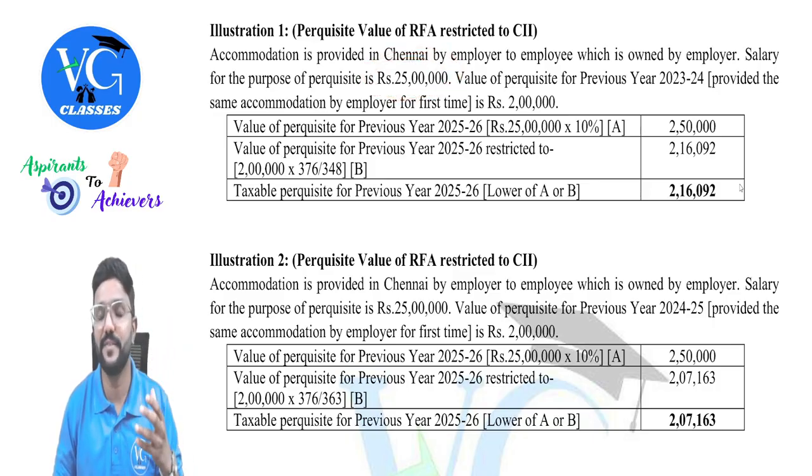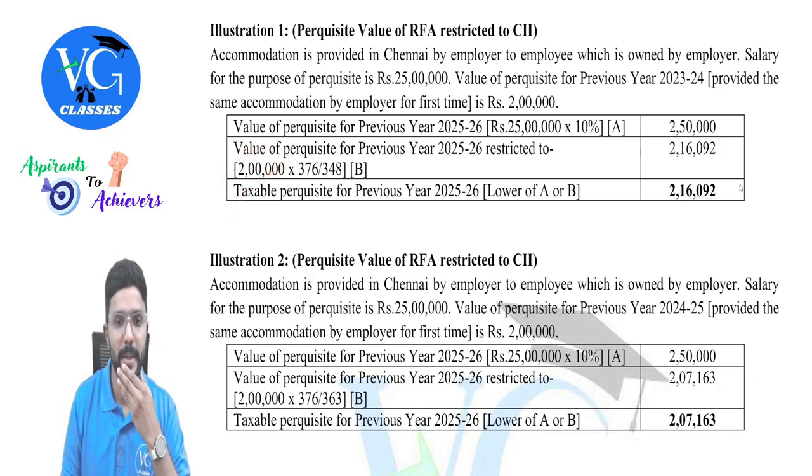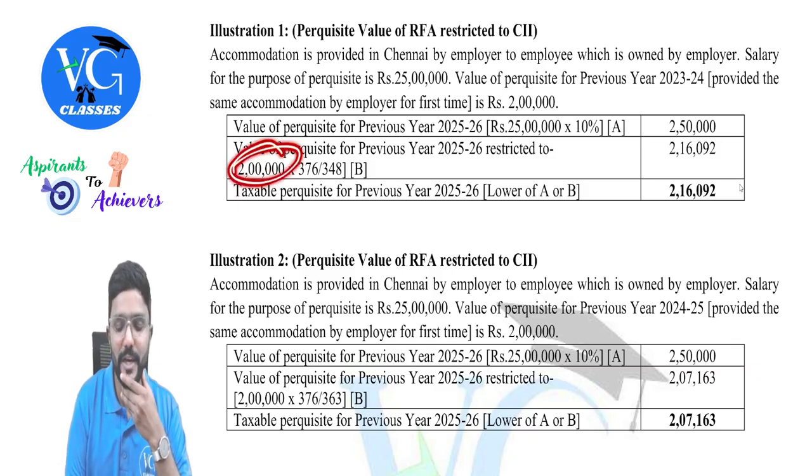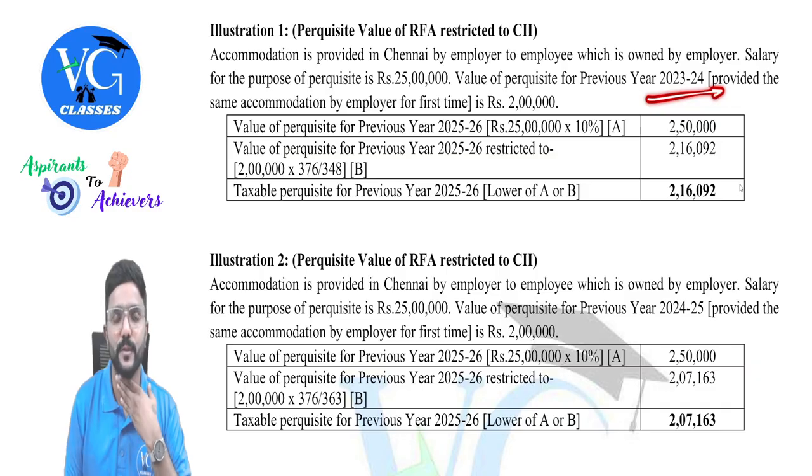Questions may not give this figure directly. You need to compute it. Clear? But here, just to make you understand this concept, I have straight away taken the value. And this 2 lakh is the value of perquisite provided in the year 23-24. Check what is the cost inflation index for the year 23-24. It is 348. It will be given in the question.